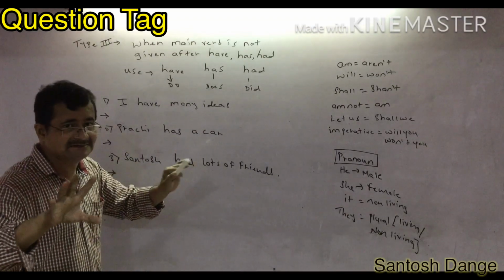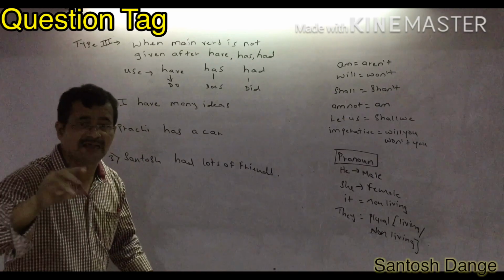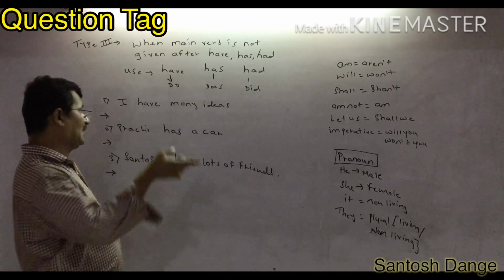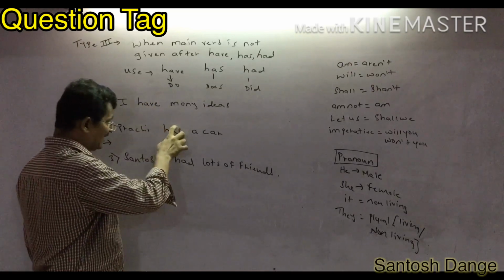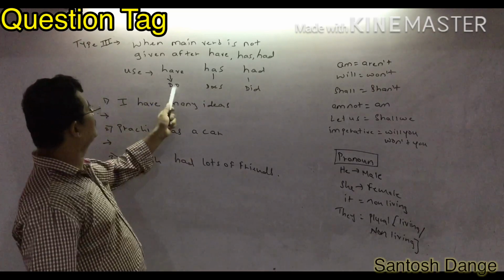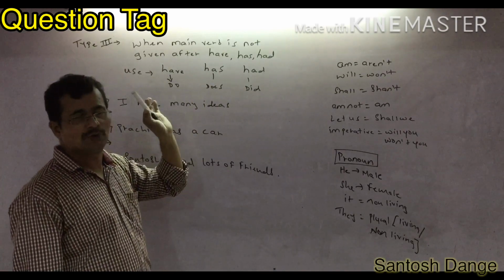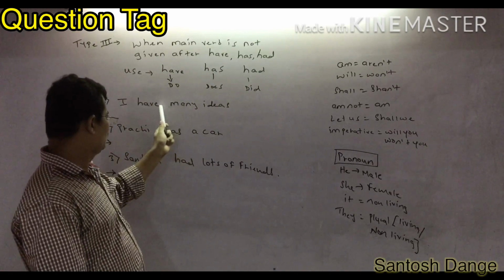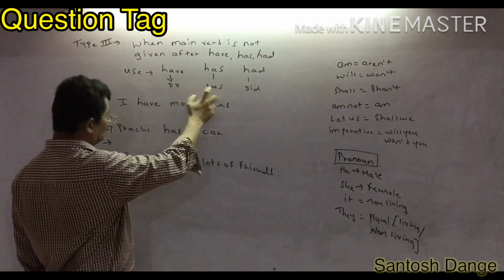No, many ideas is not a verb. So whenever they have not given a main verb after have, has or had, you have to use do, does and did according to my condition. Very important rule: if the main verb is not given after have, has, had, you must use do, does and did.